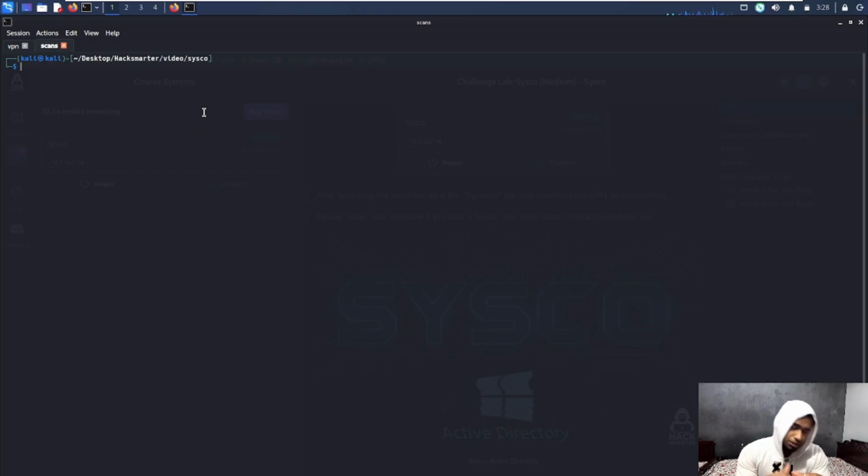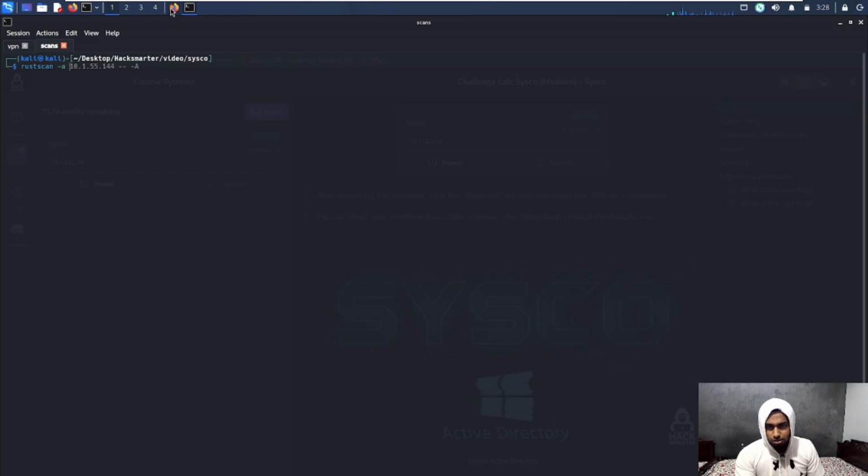You could use pretty much any other tool like Nmap. I use RustScan just because I find the syntax simple to understand. The syntax is rustscan -a, as you can see, it is showing up here.